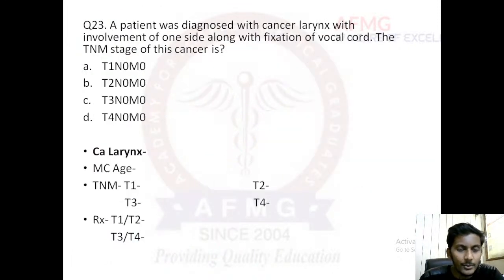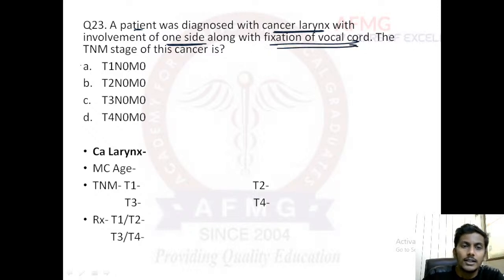Moving further to question number 23, it states a patient was diagnosed with cancer larynx with involvement of one side along with fixation of vocal cord. The TNM stage of this cancer is. Now tell me the answer, guys. The TNM staging of this cancer is.